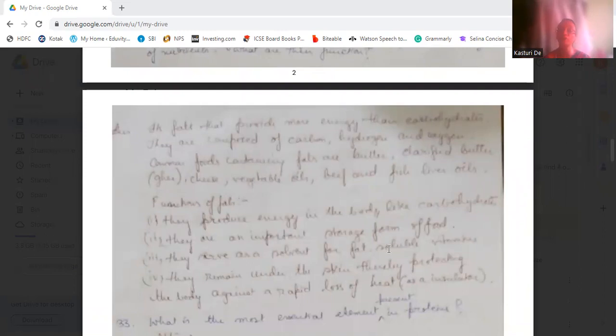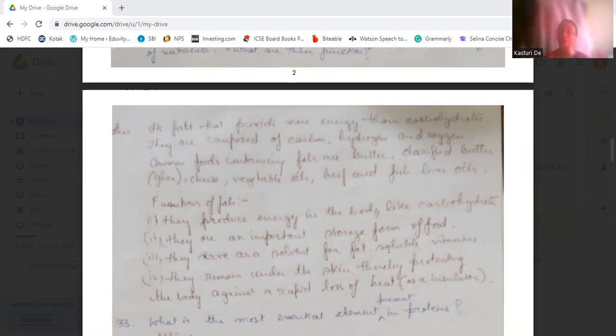Now, what are the functions of fats? They produce energy in the body like carbohydrates. They are an important storage form of food. In this form, the food is stored inside our body.